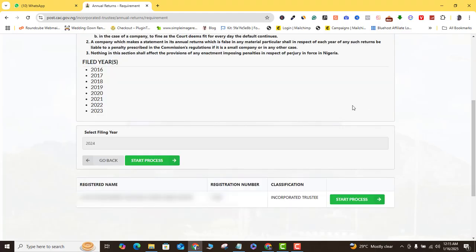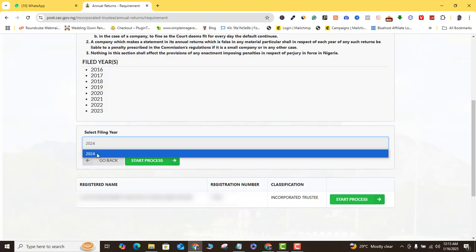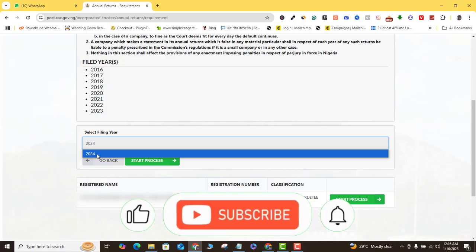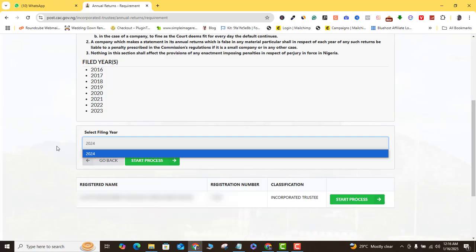And if you scroll a little bit down, you will see that you have all the years that you are defaulting in filing for. So if I click on this, you will see that this particular incorporated trustees has only 1 year that they have not filed. And what this means is that because I am doing this filing in January 2025, this person is not going to be paying any late payment fee, which I always advise people to do. For example, if you wait till later in the year or till 2026, you'll be paying extra 5,000 naira just because you're paying late. So this person is doing it very early, and it all makes sense.